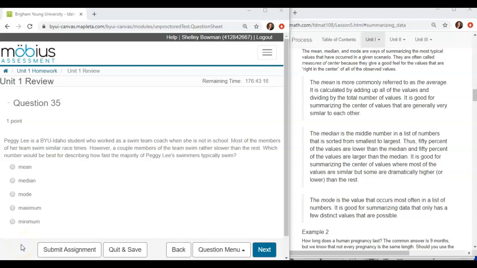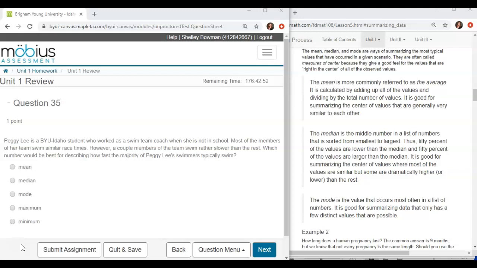Unit 1 Review, question number 35. Peggy Lee is a BYU Idaho student who works as a swim team coach when she is not in school. Most of the members of her team swim similar race times. However, a couple members of the team swim rather slower than the rest. Which number would be best for describing how fast the majority of Peggy Lee's swimmers typically swim?